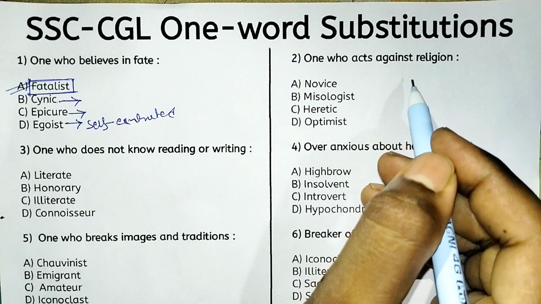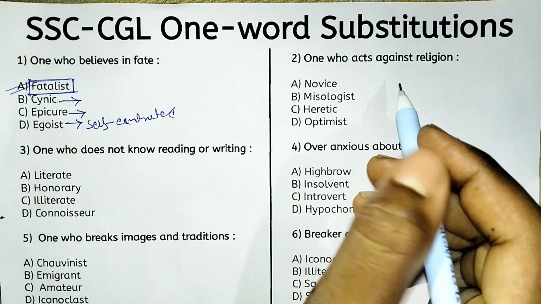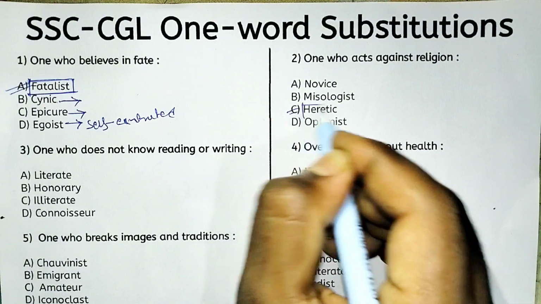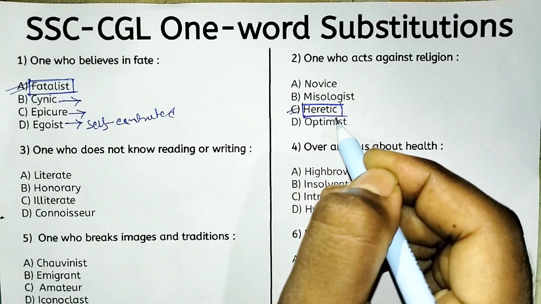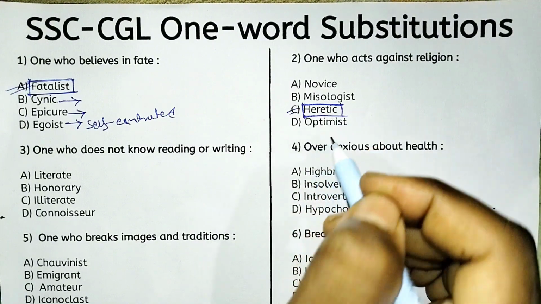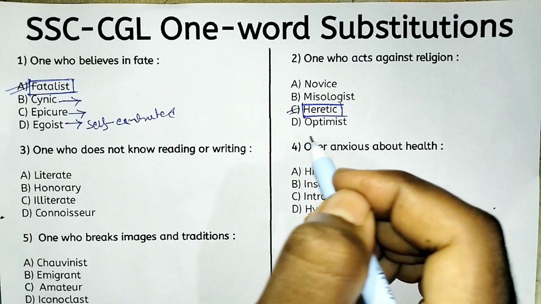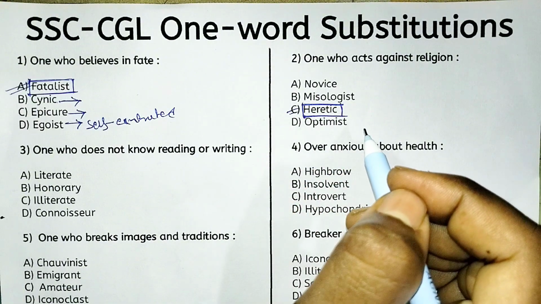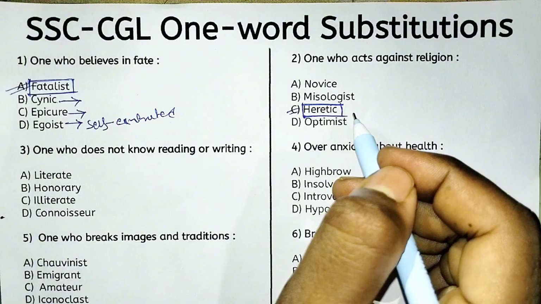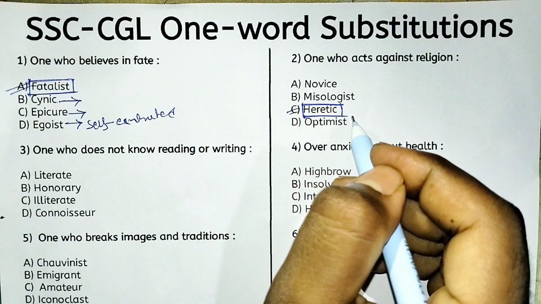Next, one who acts against religion. What is called? Right answer is option C, that is heretic. Okay, heretic. So actually a heretic believes against the official teaching of a religion. So one who acts against religion, that is option C, heretic.